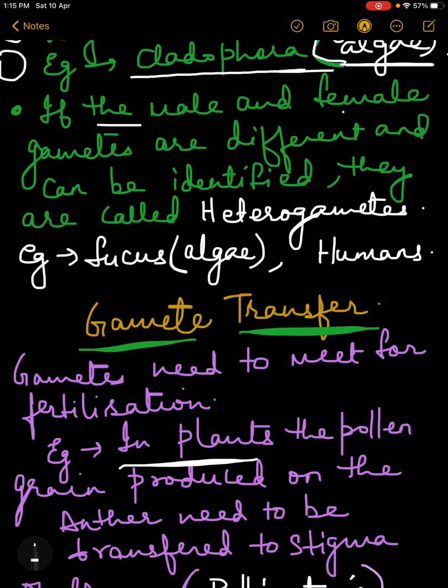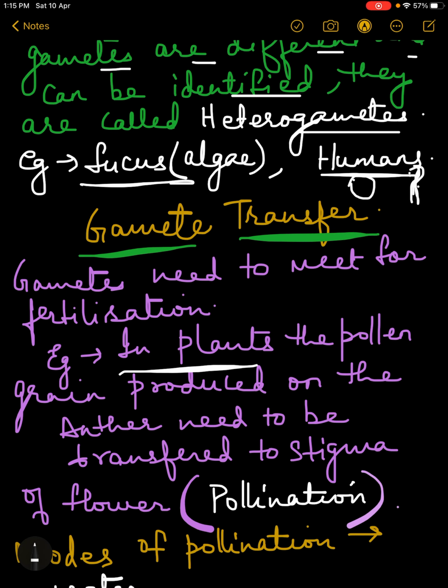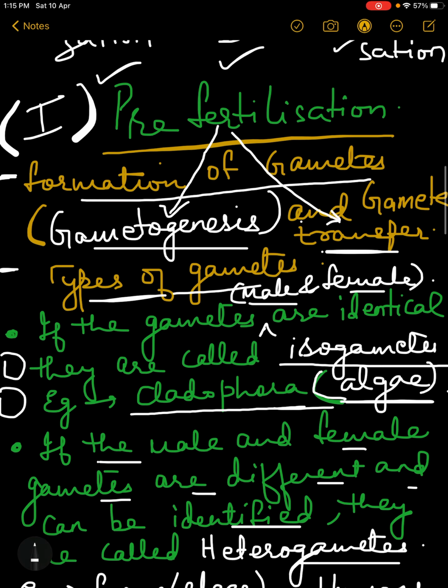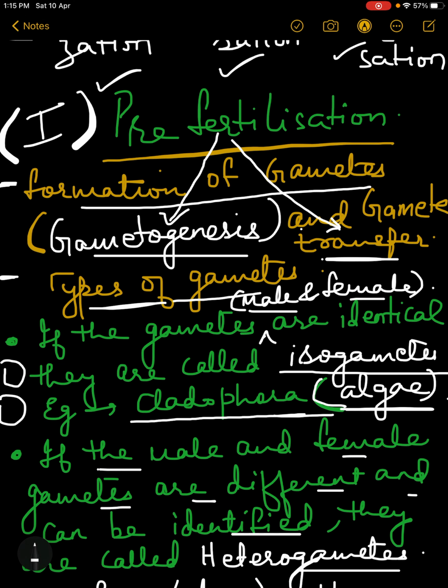Next, if the male and female gametes are different and can be easily identified, they are called heterogametes. Examples are Fucus or humans. You have done this in junior classes. In humans, the female gamete is oval or round in shape, and the male gamete, the sperm, is elongated. Very different structure. We understand at once which one is male and which one is female. So this was the formation of gametes, or gametogenesis.